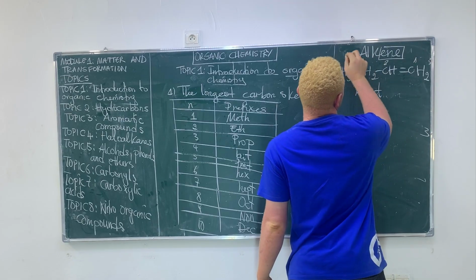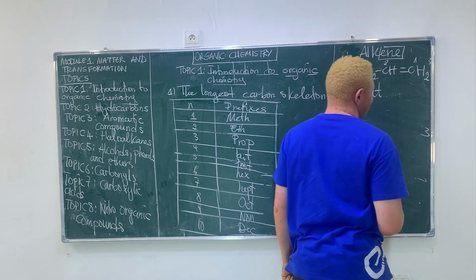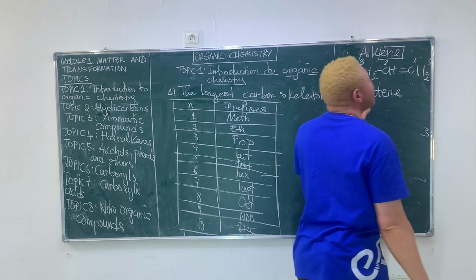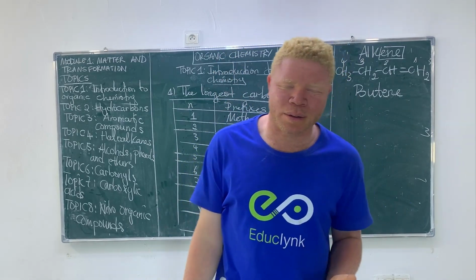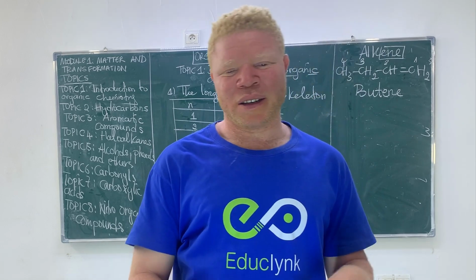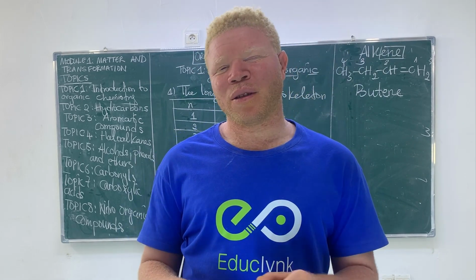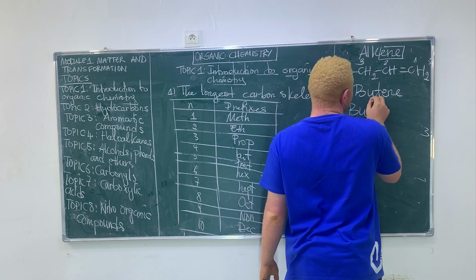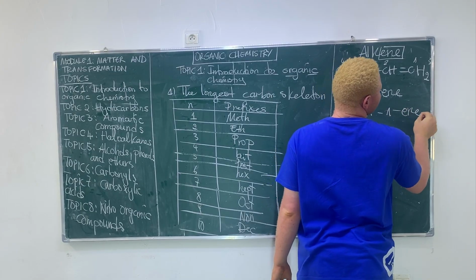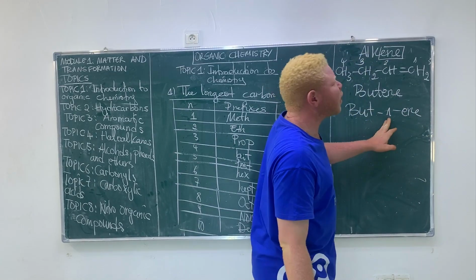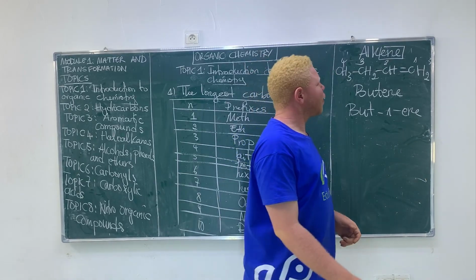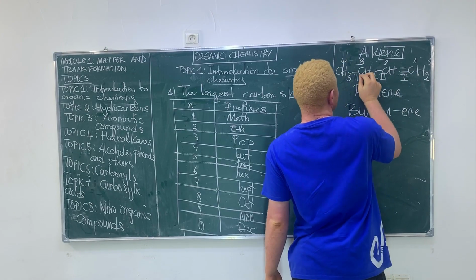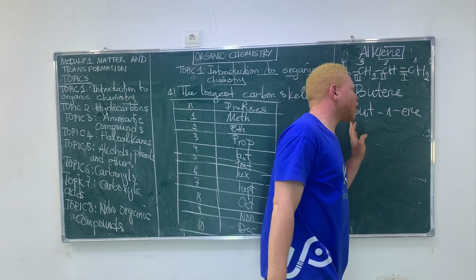So we'll say 1, 2, 3, 4, because it has 4 carbon. In an alkene, so say butene. This nomenclature, butene, is acceptable at the ordinary level. At advanced level, you need not just say butene, but but-1-ene. With 1-ene you are indicating the position of the double bond. We have 1, 2, 3. The double bond is at position 1.